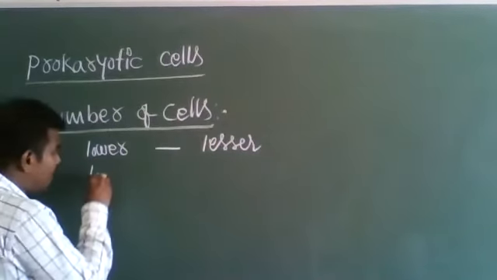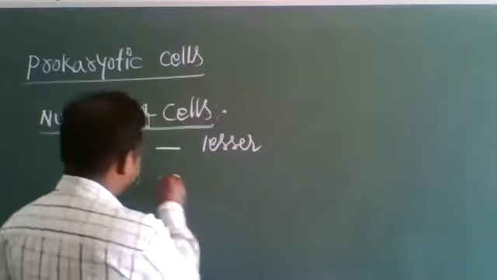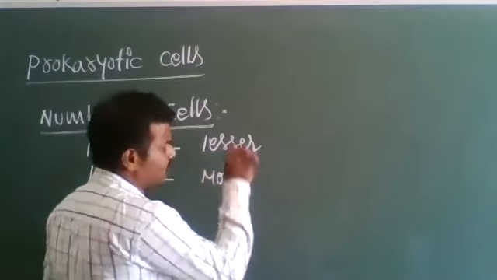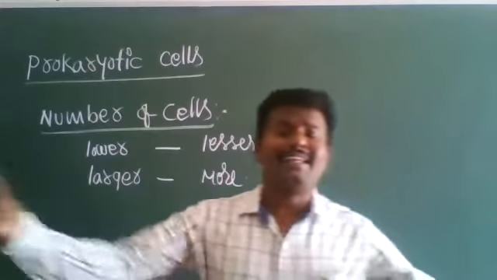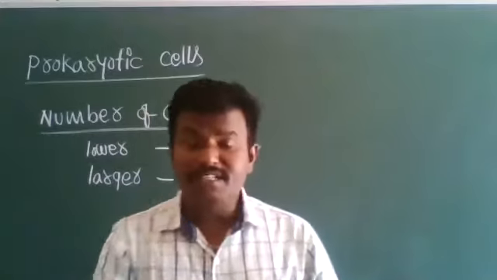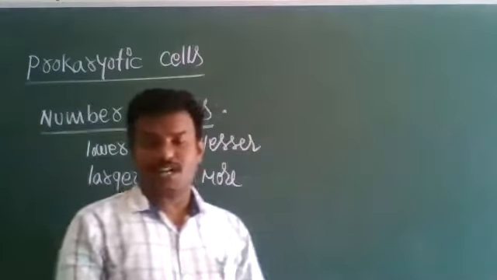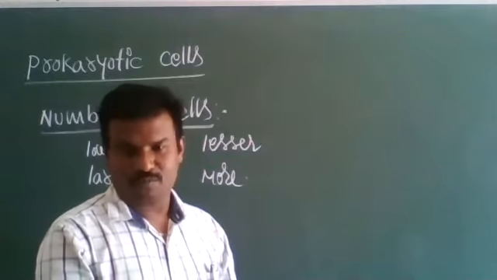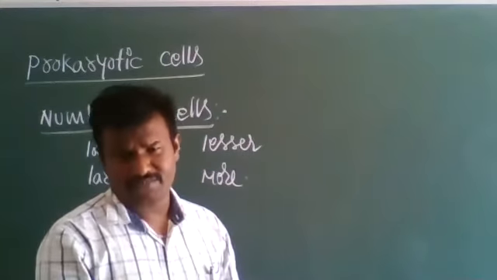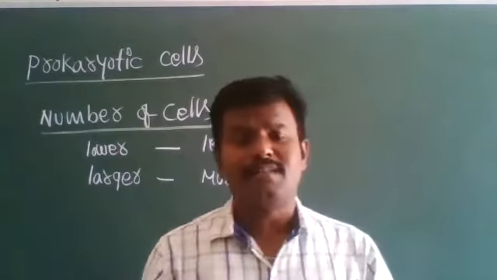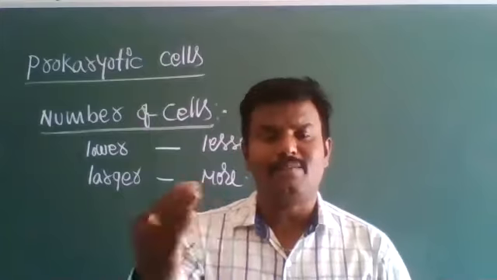Similarly, in larger organisms the cell number is more and more. For example, in human beings 100 trillion cells are present, and in gigantic trees, blue whales, and the like. In larger organisms the cell number is more and more, while in smaller organisms the cell number is fewer.